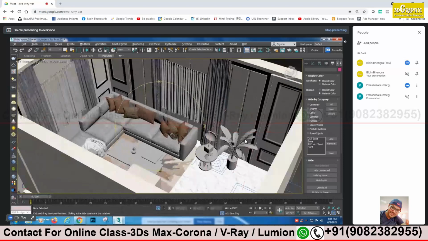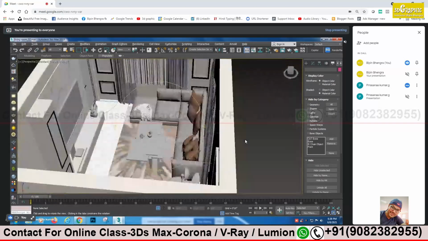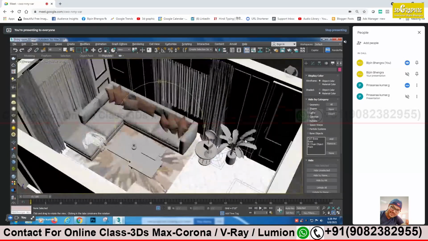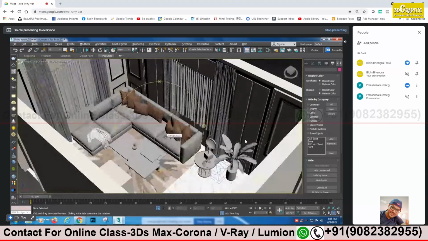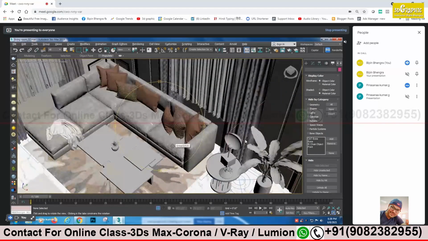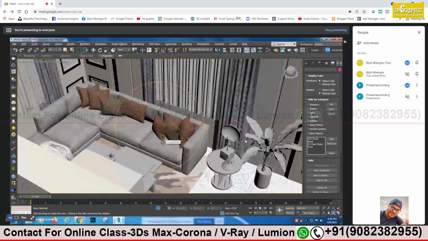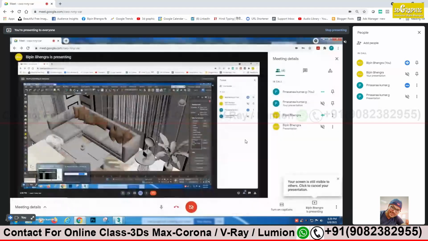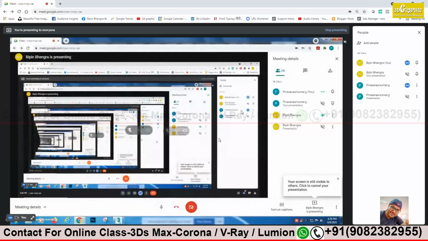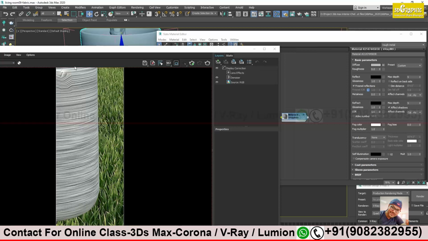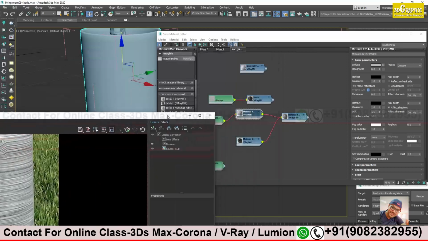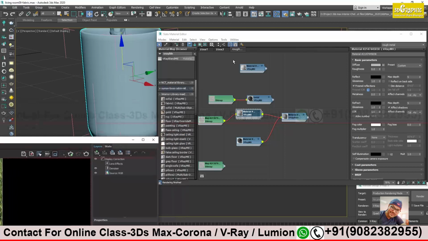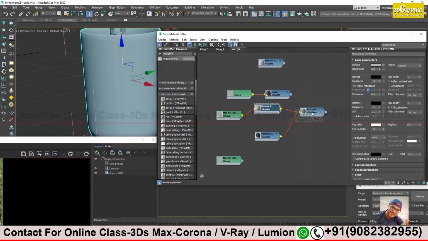You can try with rust if you get any rusted metal effect. Some scratches are there, and from the scratches you can see the rusted metal coming out, like the painted layer is torn off from the surface and the rusted one is looking from inside. You can get such an effect, but you need that painted layer texture as well as the rusted metal texture. Then you can create those. Alright, so this is clear to you? Yeah, it's clear.